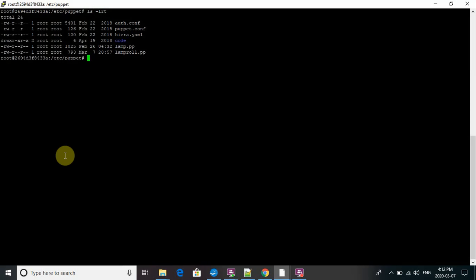Today we're going to be talking about how to deploy a LAMP stack with Puppet. So the first thing to do is to create a manifest. A manifest is the file that is going to be used by the Puppet engine. The extension is .pp. So as you can see, I've created two files, LAMP and LAMP roll. LAMP is for the rollout and LAMP roll is for the rollback.